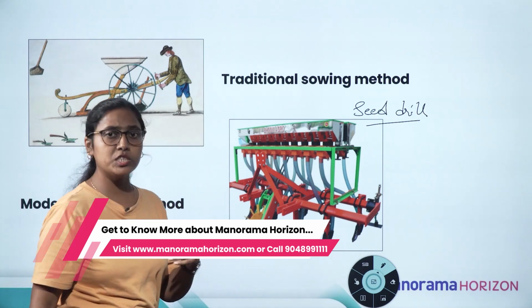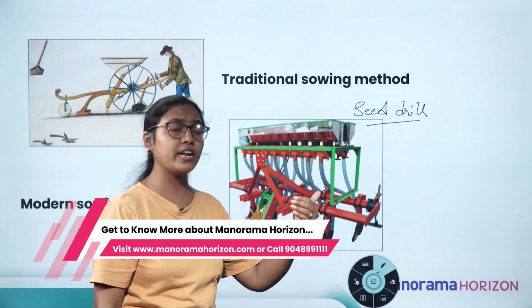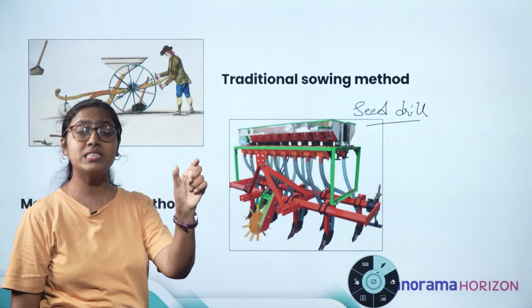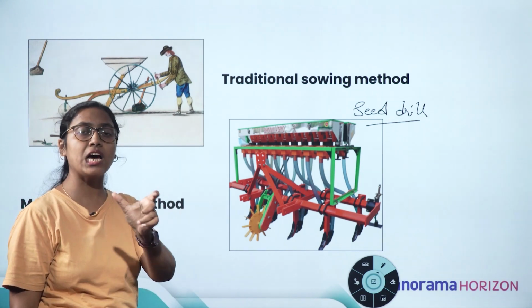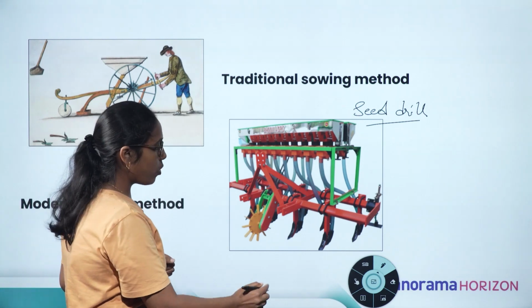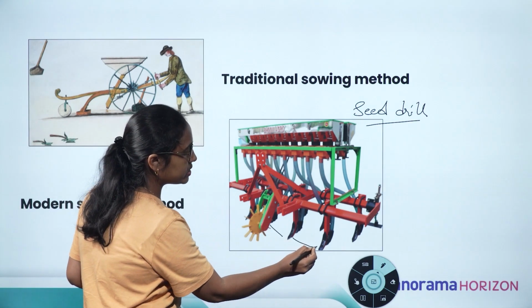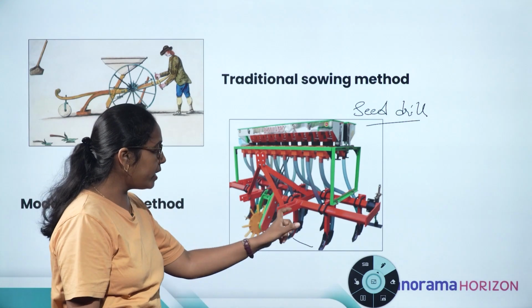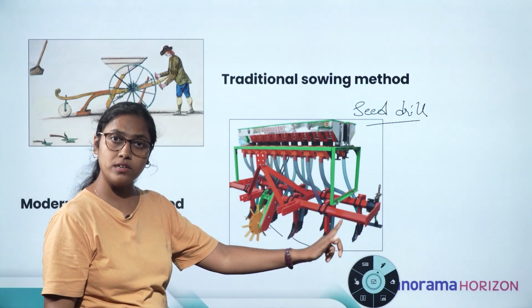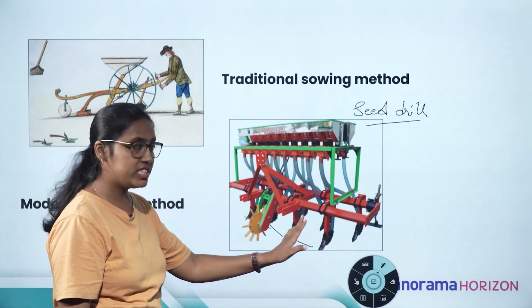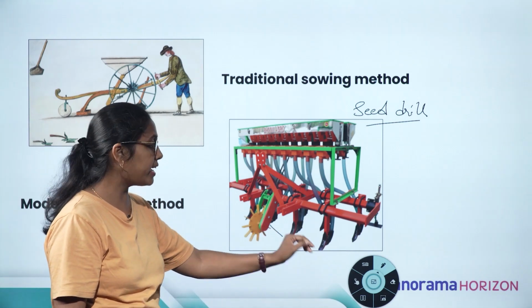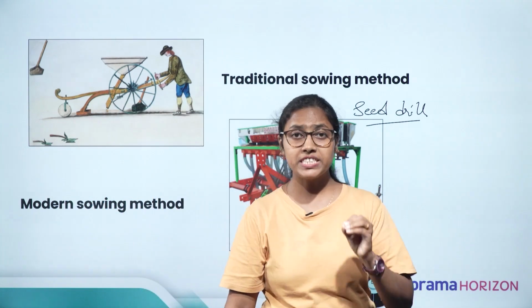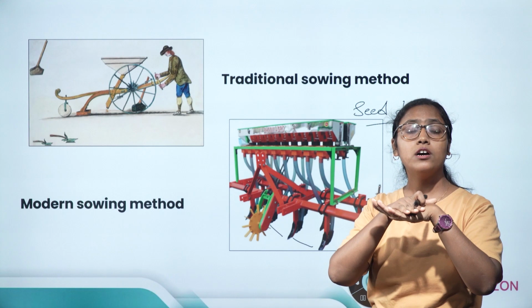Now what is the difference between the traditional sowing method and the modern sowing method? In traditional sowing method, the distance between the seeds is not even. Whereas in modern sowing method, there's a fixed, equal distance between each seed and only one seed falls at a time, and the seed drills cover up the soil.